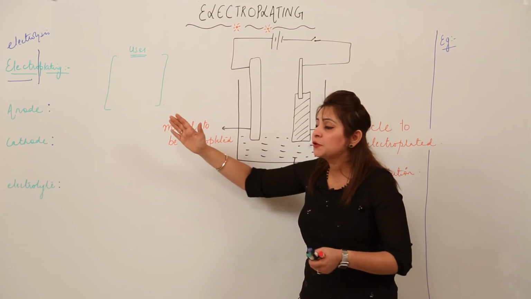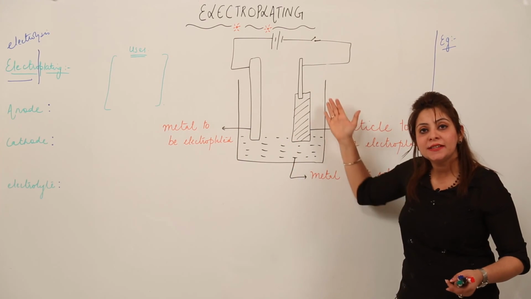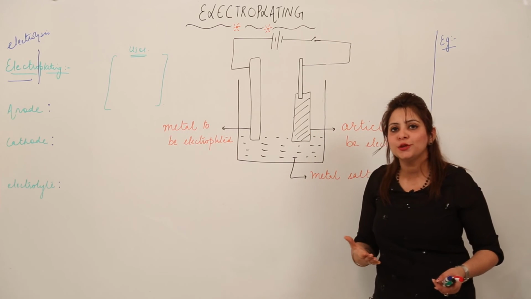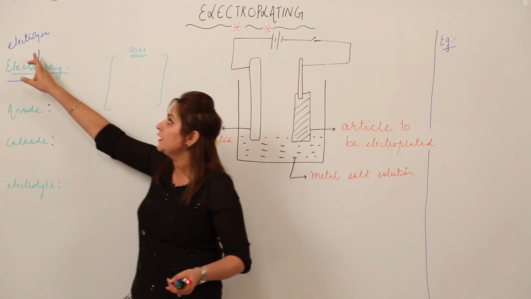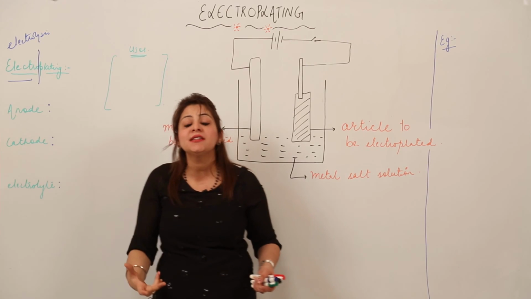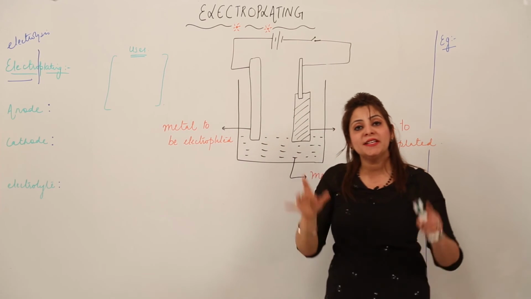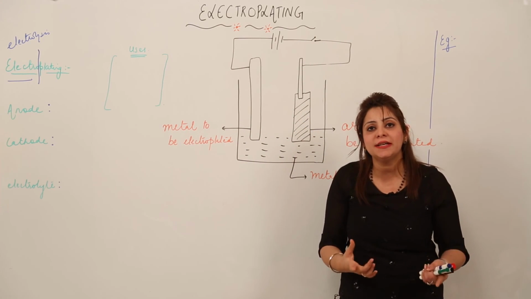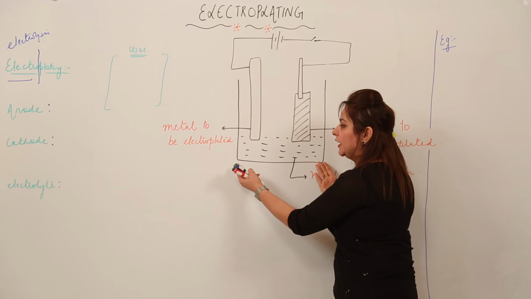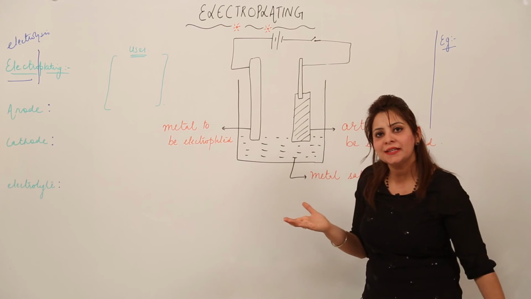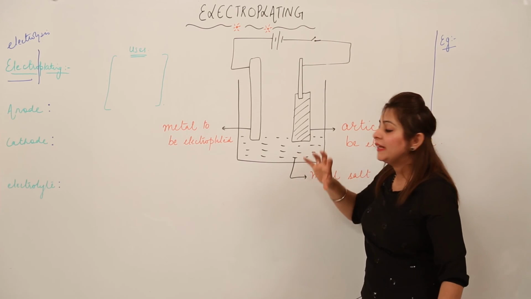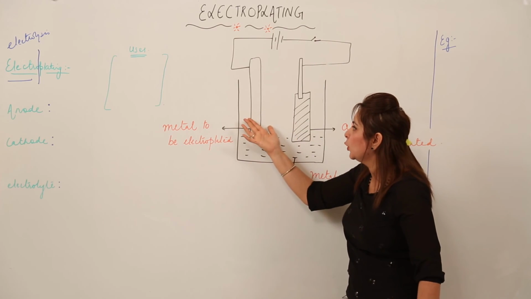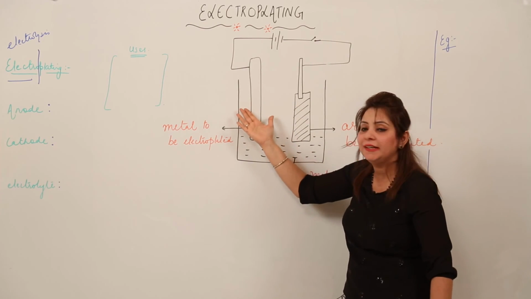So see, electroplating obviously occurs in an electrolytic cell. As I told you, electroplating occurs by means of electrolysis. So we know that electrolysis takes place in a specific cell, that is the electrolytic cell. So this is how we have taken the same apparatus, the electrolytic cell. Now, what else does it contain? It contains the cathode and it contains the anode.